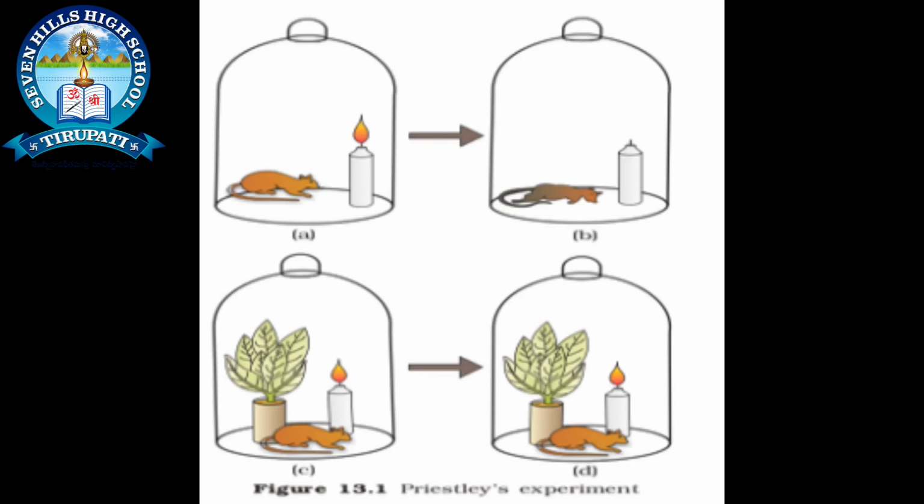It is an epidermal tissue which plays a crucial role in gaseous exchange. When gaseous exchange takes place in the mint plant, it is essential for the survival of the organism and for the burning candle. This experiment, confirmed by Joseph Priestley, is called Priestley's bell jar experiment.